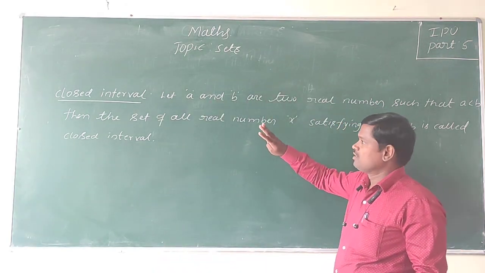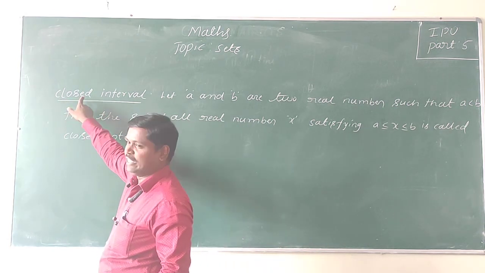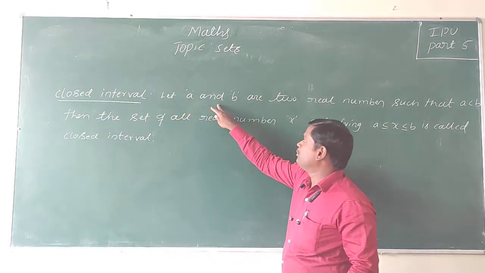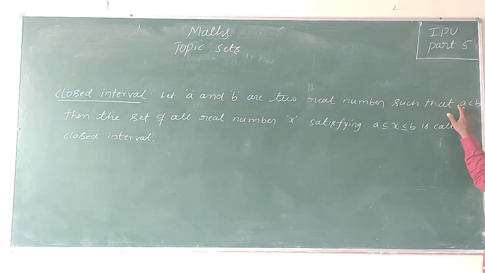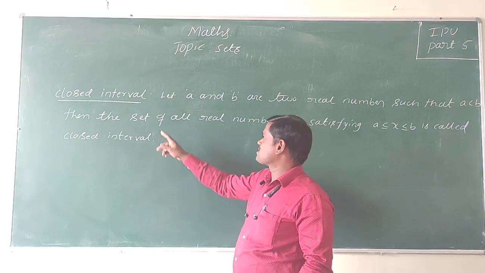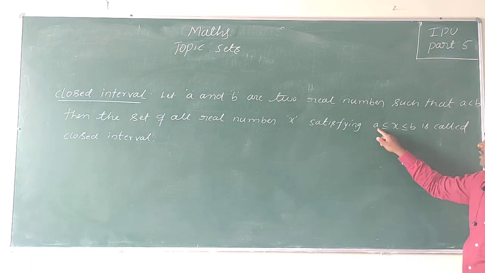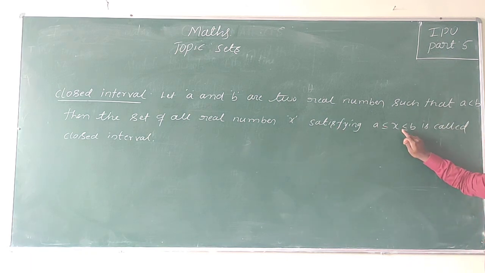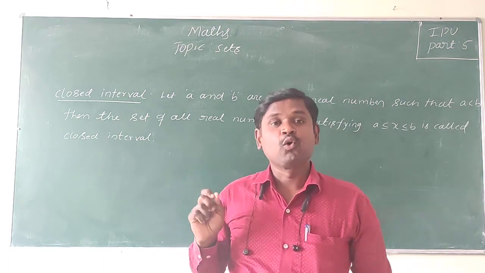Suppose I am taking an open interval. Let A and B be two real numbers such that A is less than B, that means A is smaller than B. Then the set of all real numbers X satisfying A less than X less than B is called an open interval. But here we are going to discuss the closed interval.